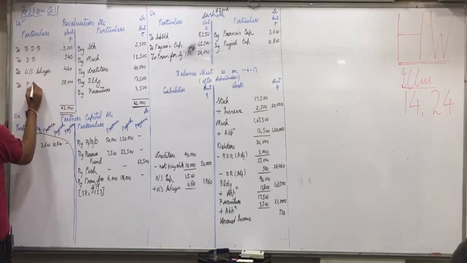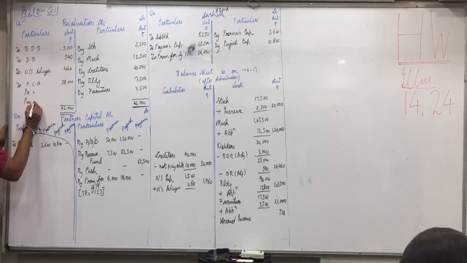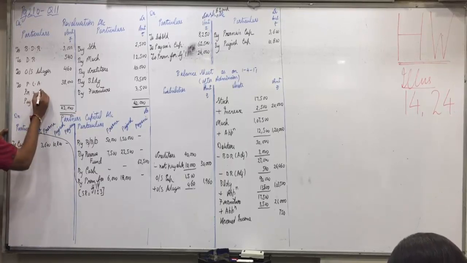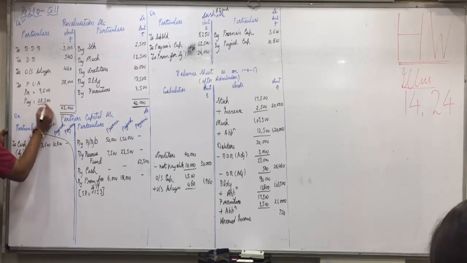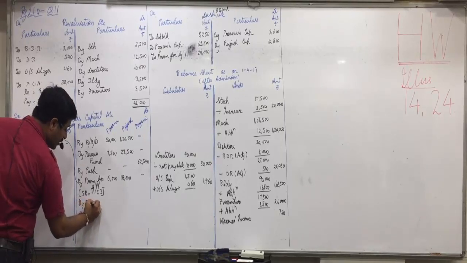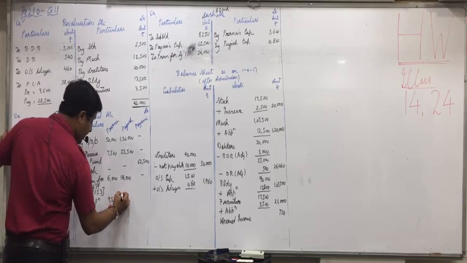Two partners capital account. Prerna and Piyush will distribute in old ratio 1:3. So 38,000 into 1 by 4, 9,500 and 28,500. Opposite side in partners capital account by revaluation account 9,500 and 28,500.